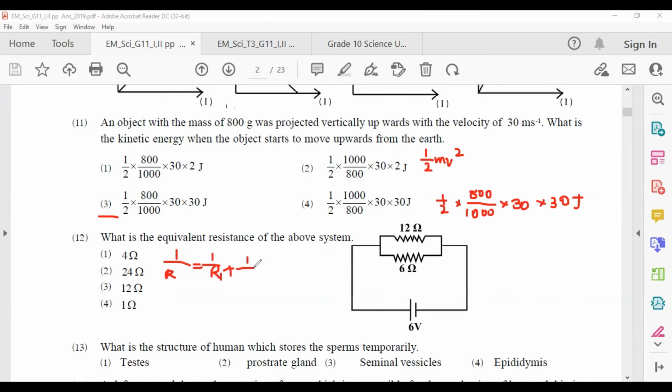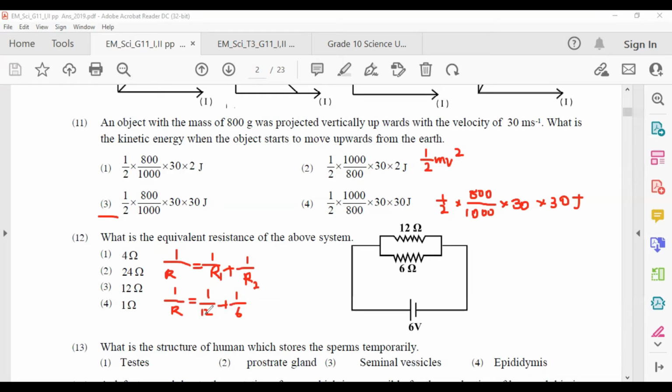This is the equation we know to find the equivalent resistance of a parallel resistance system. When we substitute into this equation, you can take the equivalent resistance. We find that R1 equals 12, R2 equals 6.